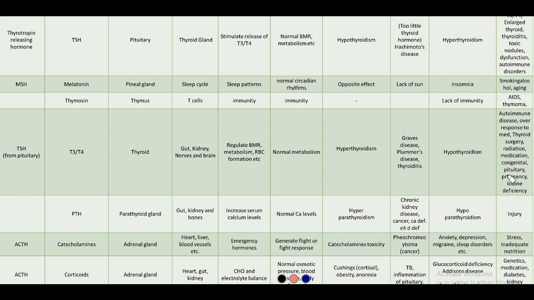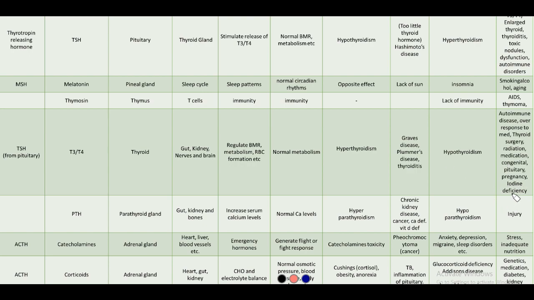Then congenital. It can be a congenital situation where the mother might have hypothyroidism and even the baby develops it in some conditions. Any problems with the pituitary can cause problems with TSH release, and this causes hypothyroidism. And pregnancy: in pregnancy also this is very common.